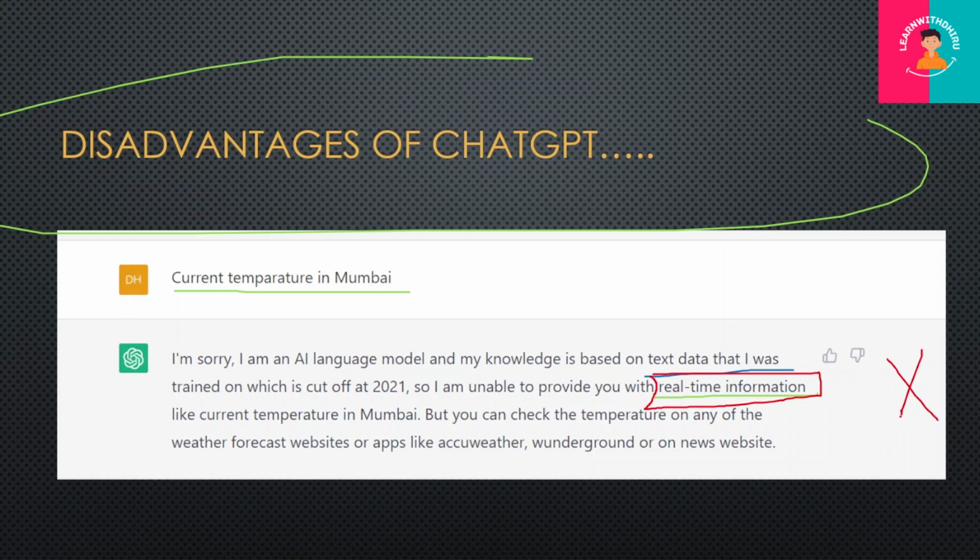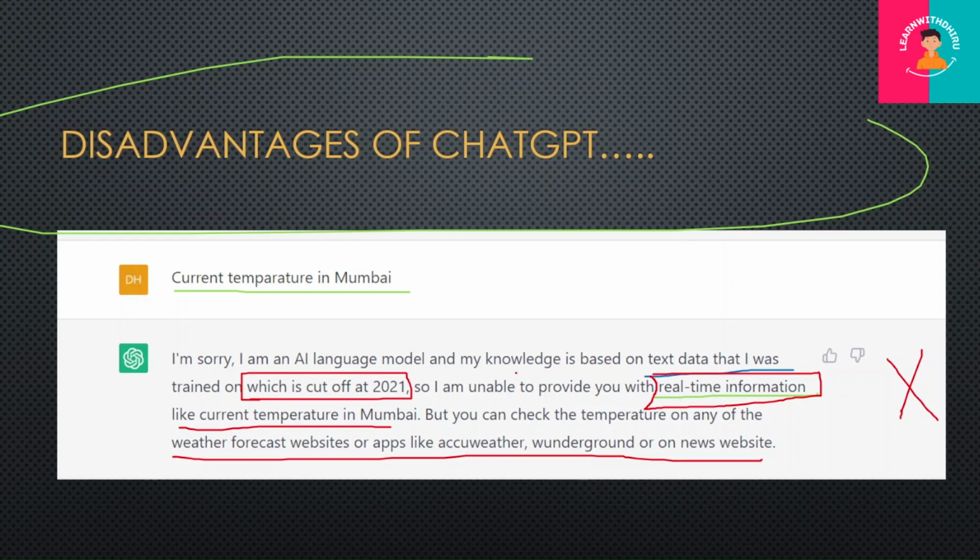Maybe in the future they will attach this with real time data, and it will process real time data and answer you. But till now it is failing here. You can check the temperature on any other weather forecast website. So it is not taking the current data or displaying the current information, since the training for this model had a cutoff in 2021. So this is the first disadvantage.